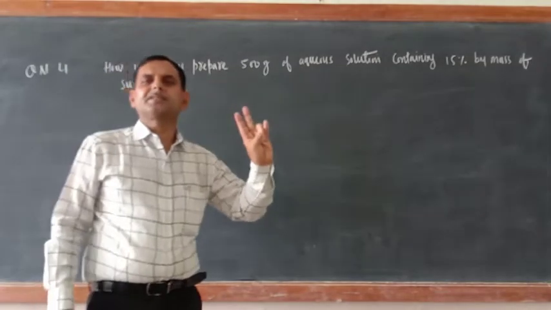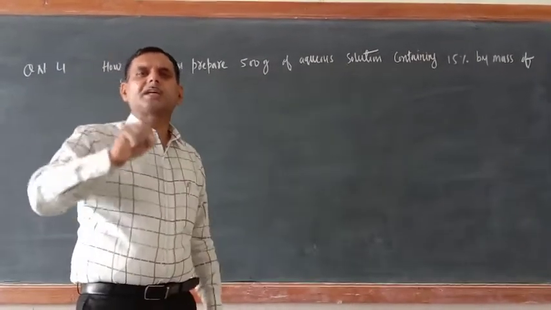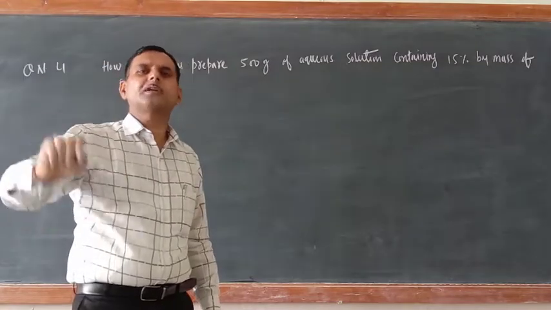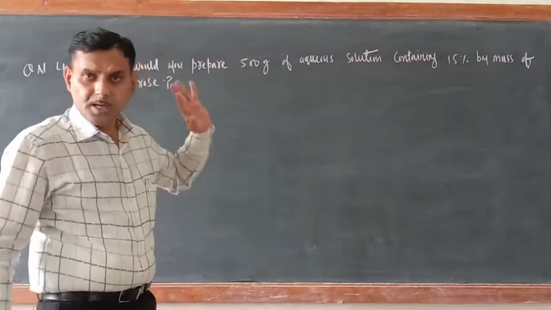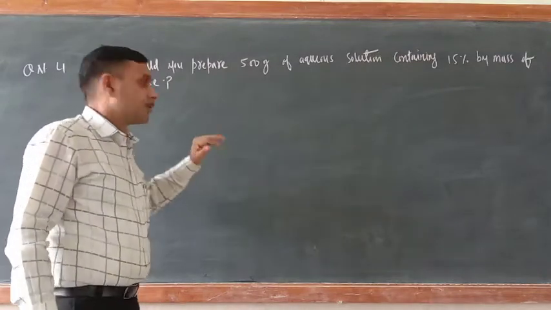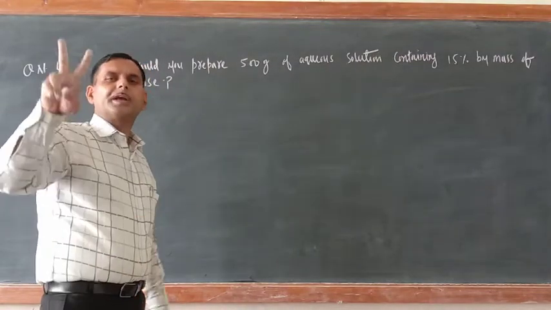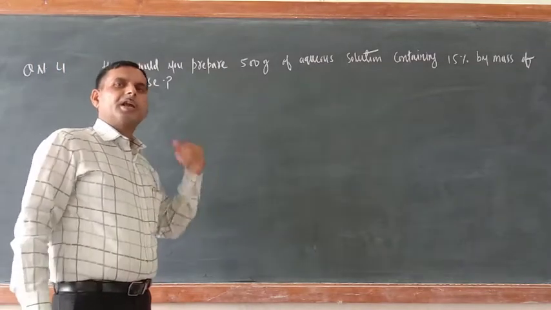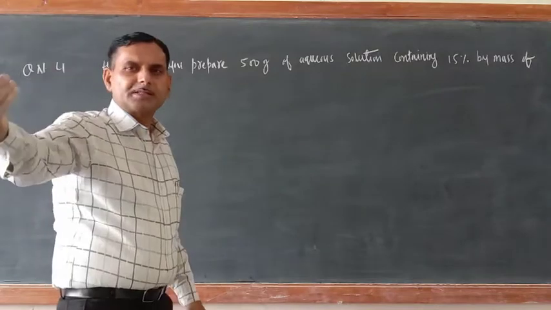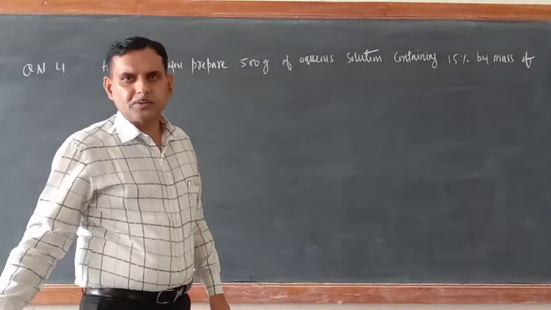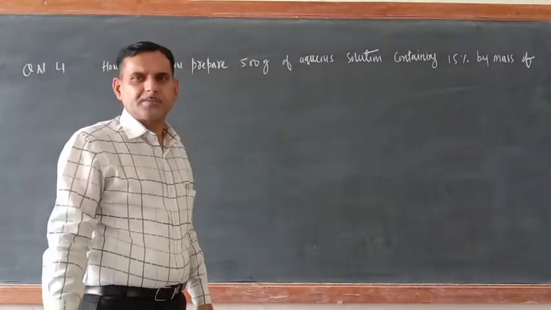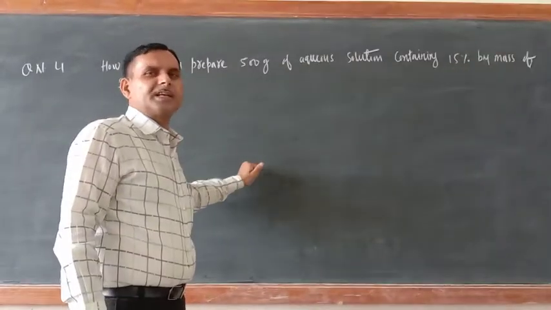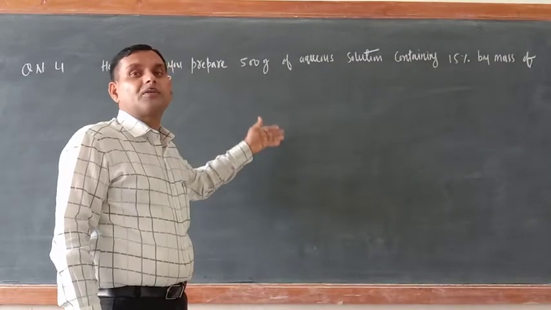Three expressions are there: the concentration of solution, the mass or volume of solute, and the mass or volume of solution. If any two things are given, the third one can be calculated. In the earlier case, either mass of solute, mass of solution, or mass of solvent was given, so we calculated the percentage. Suppose the percentage is given, then how will you calculate the mass of solute?